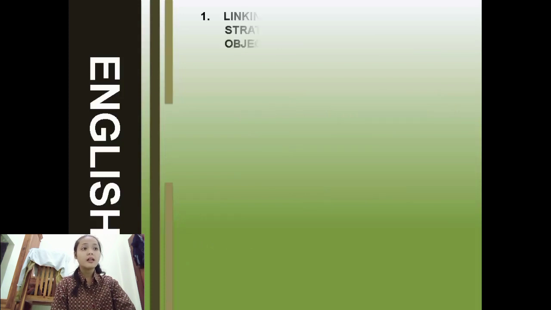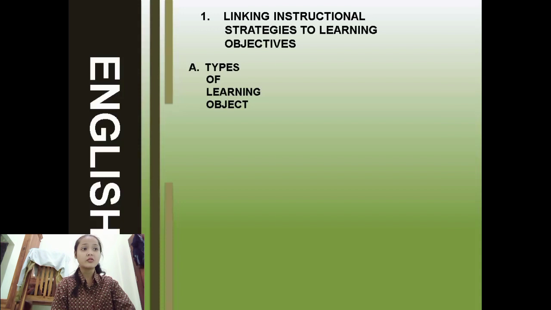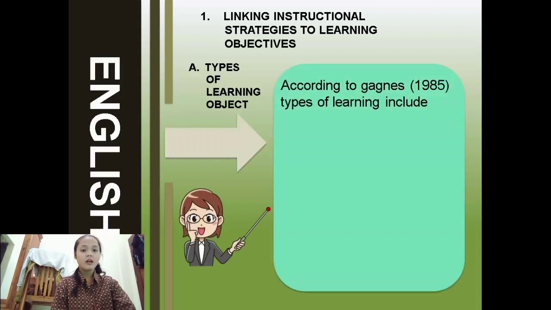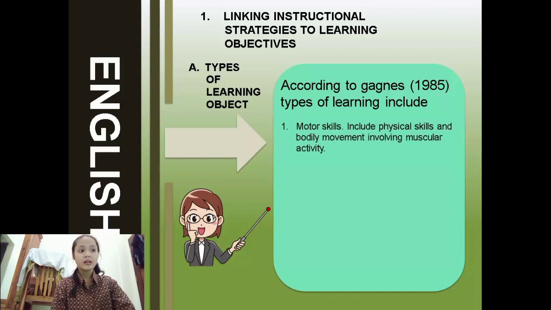Topic 1. Linking instructional strategies to learning objective. Types of learning objective. According to Gagné, 1985, types of learning include: first, motor skills, which include physical skills and bodily movement involving muscular activity.